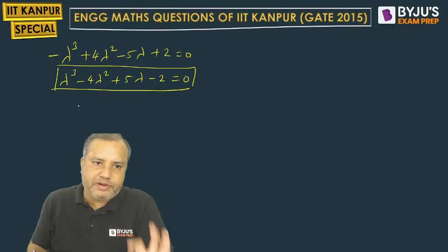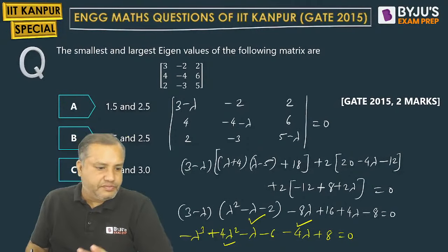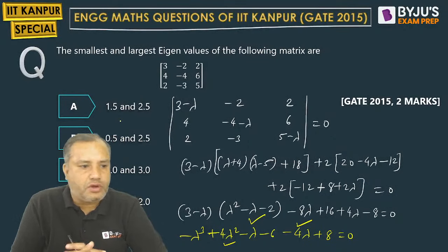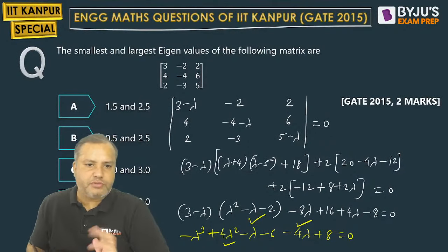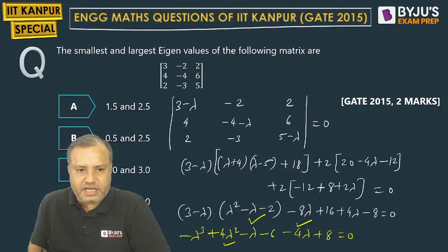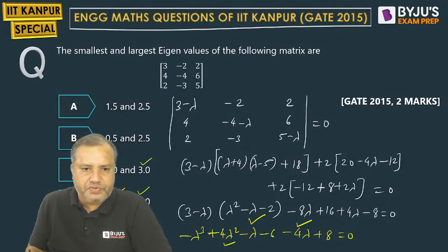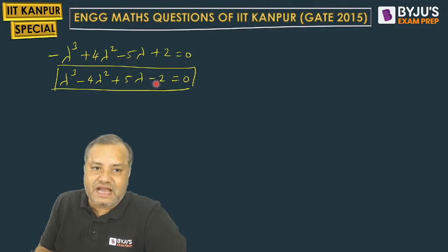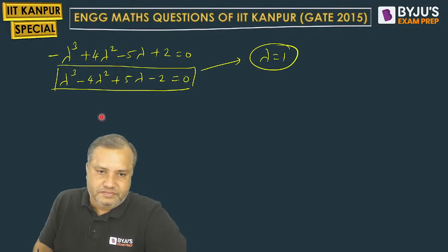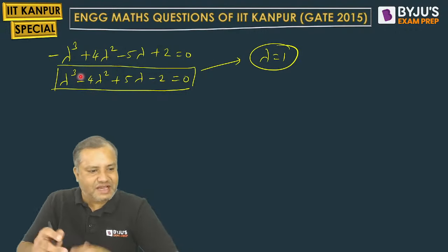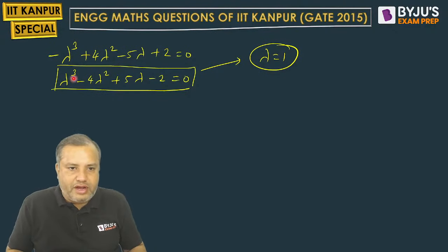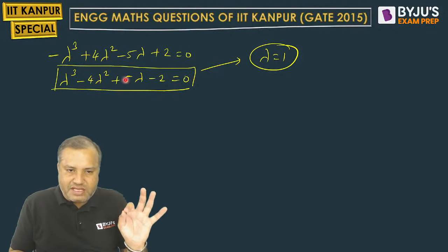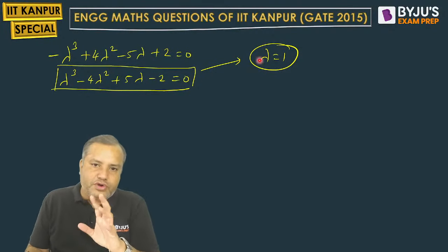Students, one very simple logic. They are not checking your knowledge of solution of cubic equation, but they have given you some options also. So we can check with some options 1, 2, 3. Then we will go for the fractional values 0.5 and 1.5 and 2.5. So when you put 1, you can easily say that 1 is satisfying this. Check it. When you put 1 minus 4, that is minus 3. Minus 3 plus 5, that is 2. 2 minus 2 equal to 0. So lambda equal to 1 is satisfying this.